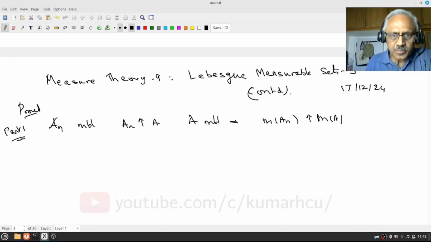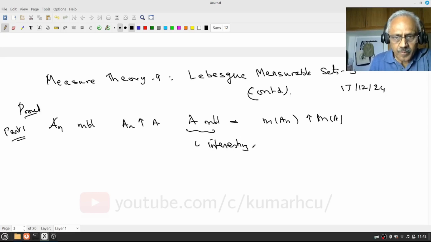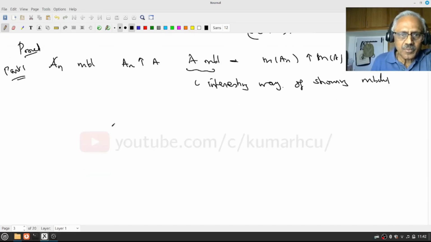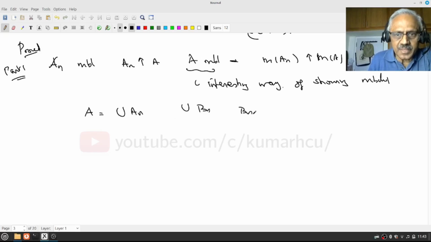This proof, the way we showed A is measurable, is interesting. Remember, A was the union of An, and we showed it as the union of Bn, where the Bn are pairwise disjoint measurable sets.